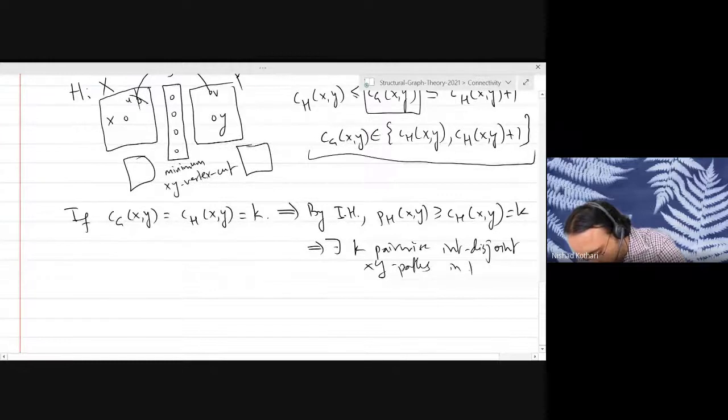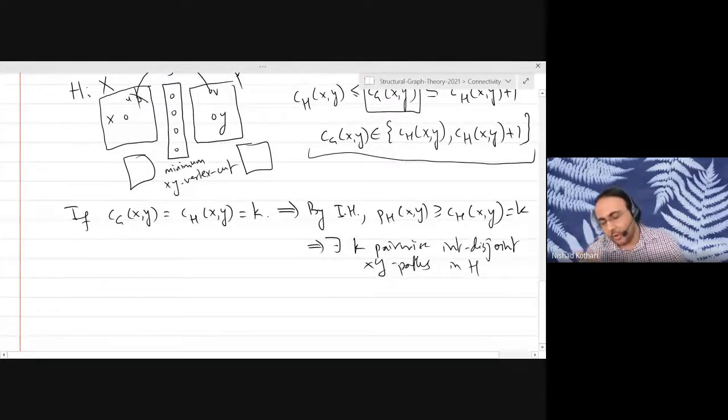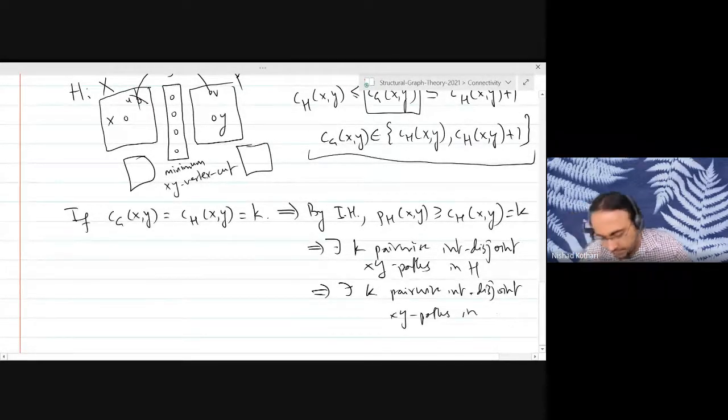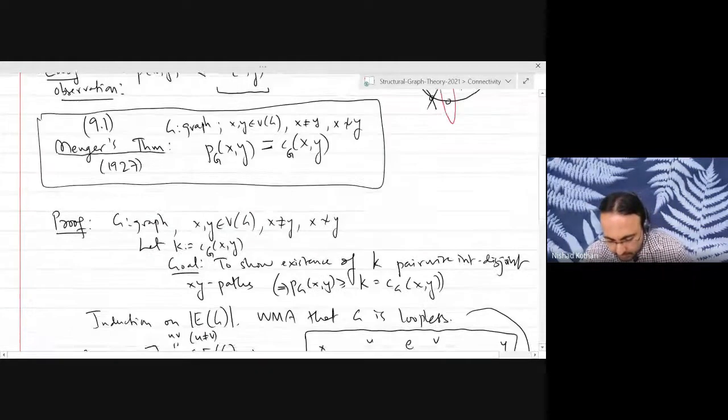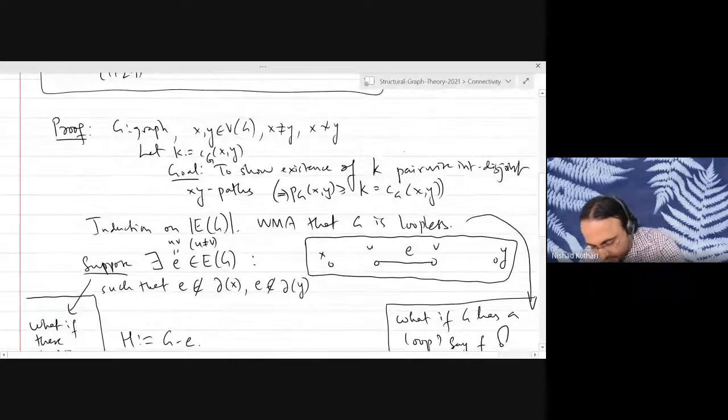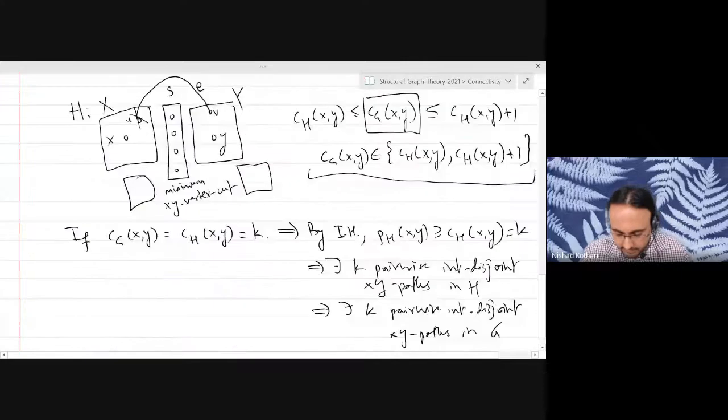in the graph H, but whatever exists in H also exists in G because you just added an edge. You cannot destroy paths by adding an edge. So there exists K pairwise internally disjoint XY paths in G, and that is exactly what we wanted to prove. Remember? This was our goal. Where is the goal? Here. Okay, so in this case we are done.